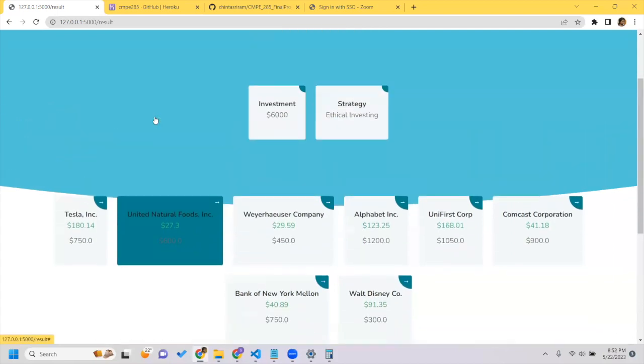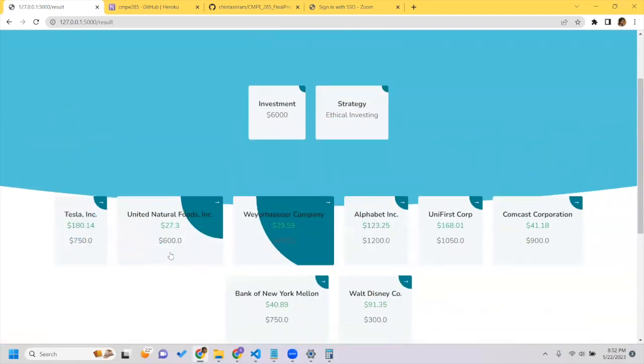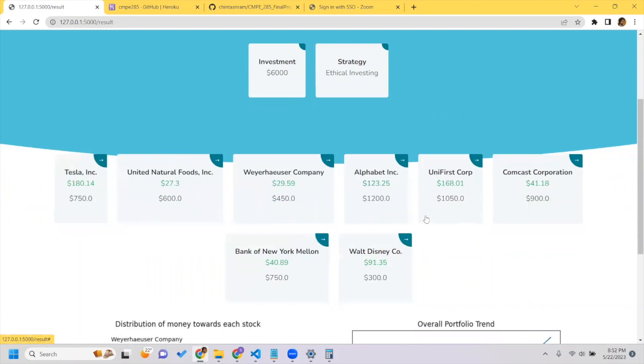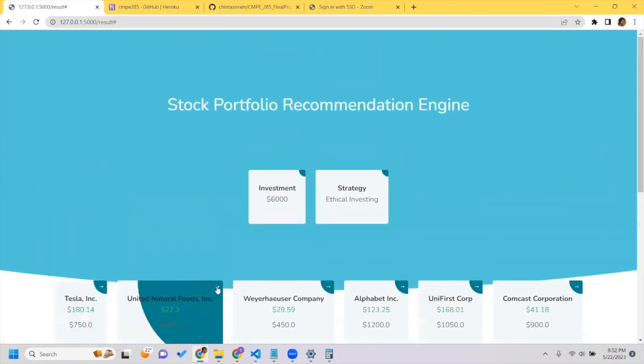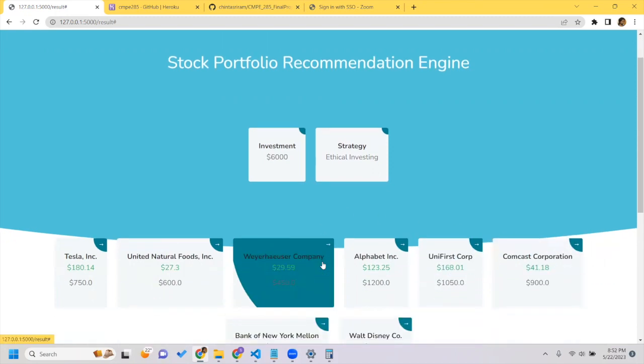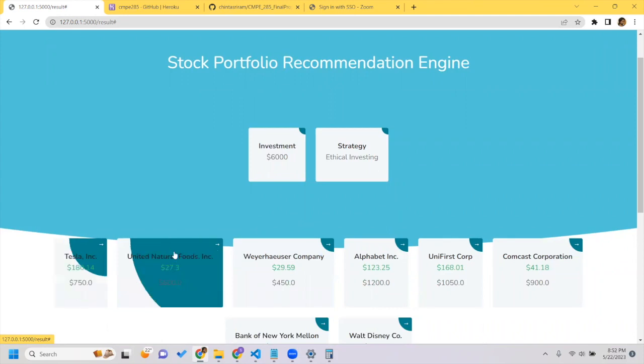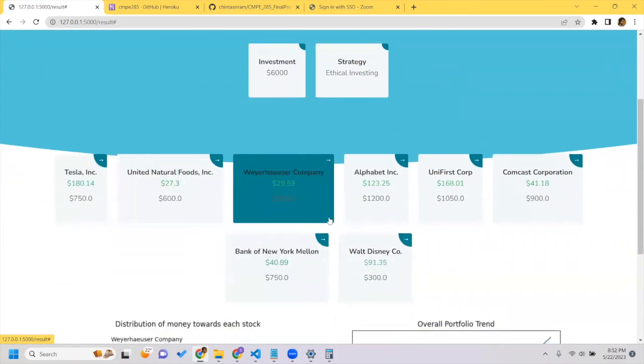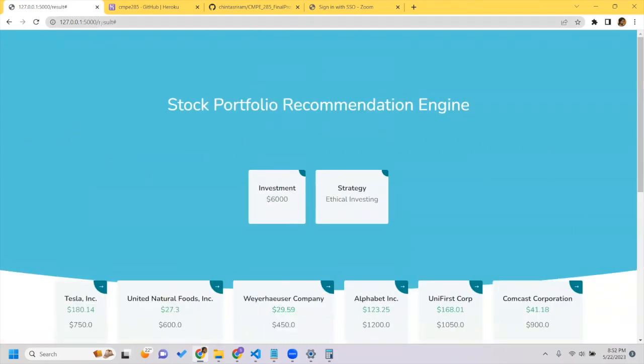So based on the given amount of investment and the given strategy, these are the portfolios that our API has suggested, and we are displaying it with this. This can be further developed. Like whenever we click on this, it can redirect into the company's page. But right now we haven't developed that, but in future there is a scope that we can implement. And this is the eighth test case.